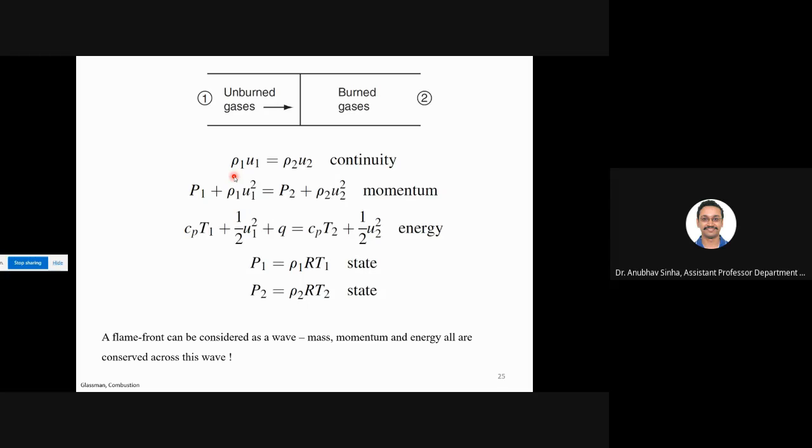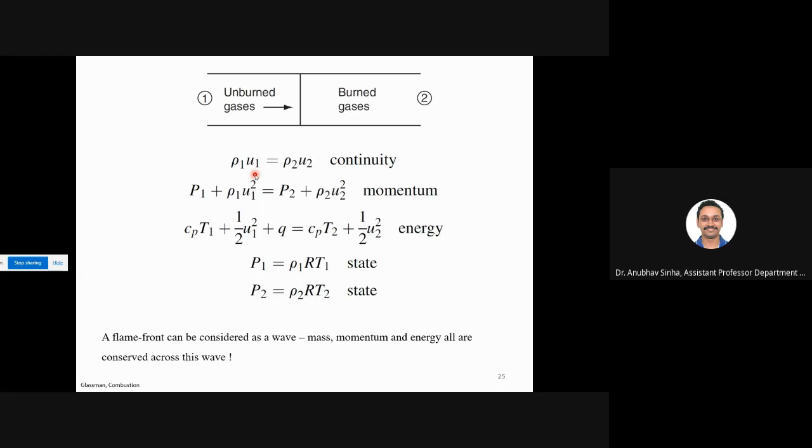Density of air, 1 bar. Roughly 10^5 pascals. No, I'm asking density, not pressure. So density is roughly 1.2 kilograms per meter cube. Let us say for methane, 1.2 into 40, u1 is 40.